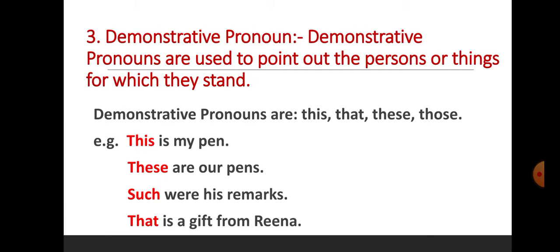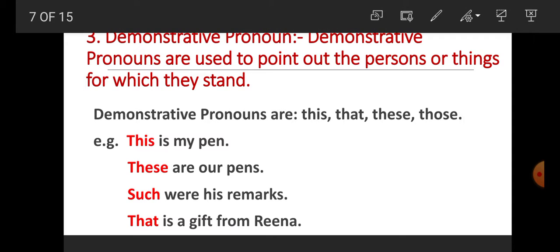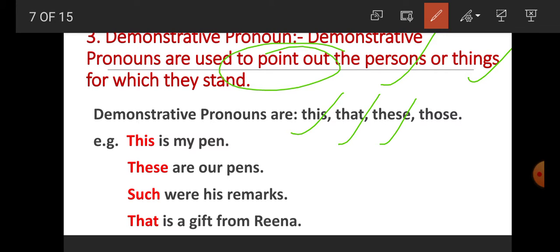Now number 3 student, demonstrative pronoun. What is demonstrative pronoun? Demonstrative pronouns are used to point out the person or thing for which they stand. Demonstrative pronouns are used to point out person or thing for which they stand. For example, student, demonstrative pronouns are this, that, these, those, such.